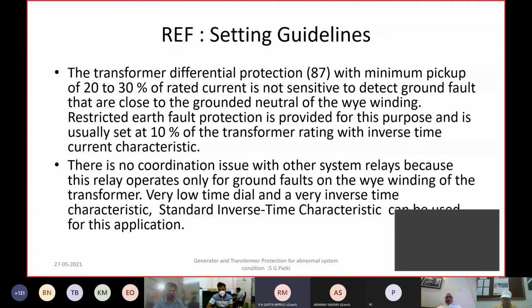One question from my side. Yes, sir. What is the percentage unbalance of voltage permitted when the generators are connected to the